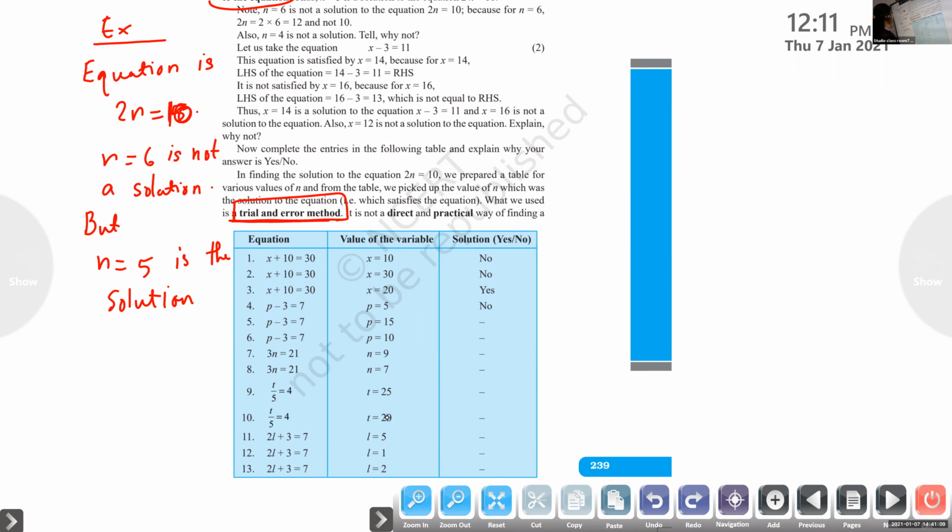See, children, will you write it? It's there in your textbook. What is the page number? Can you see the page number? 239. Page number 239. Do you have your textbook with you now? Yes, ma'am. Will you write and come for tomorrow? Yes, ma'am. Because there is no time.